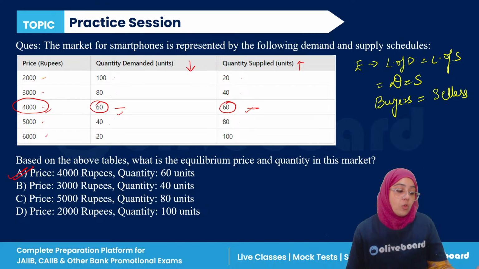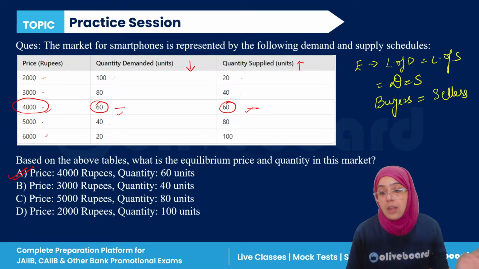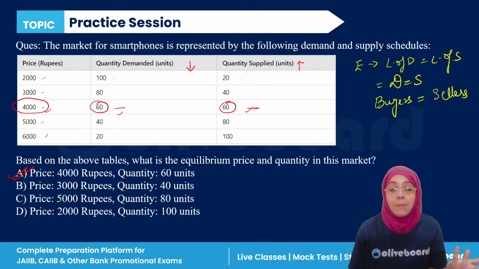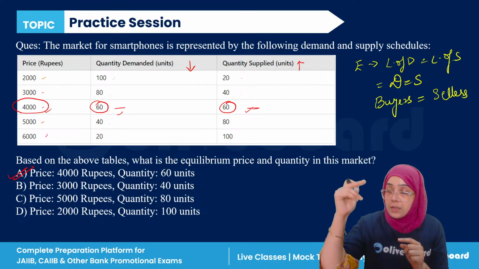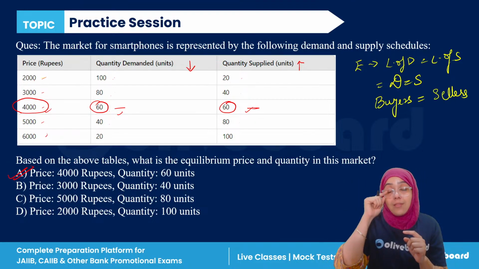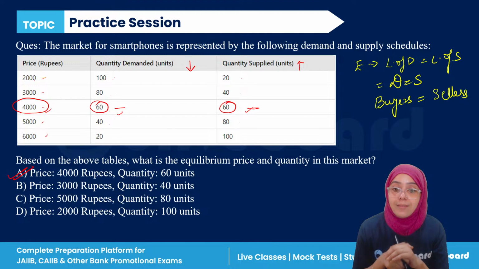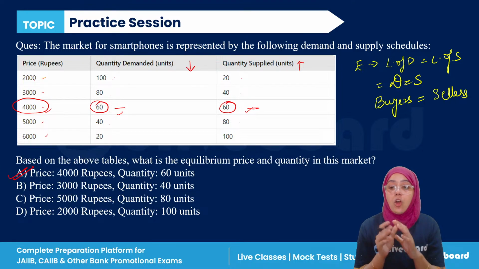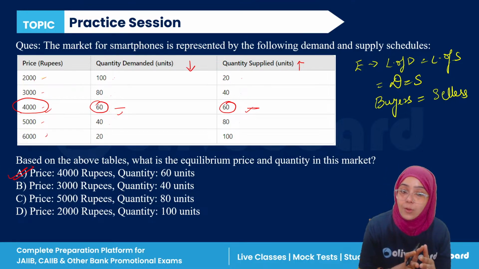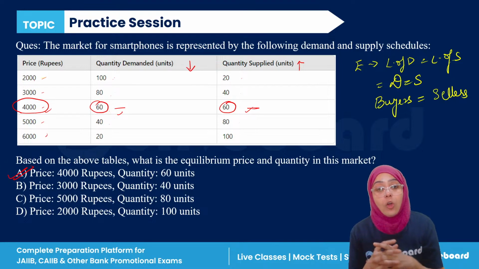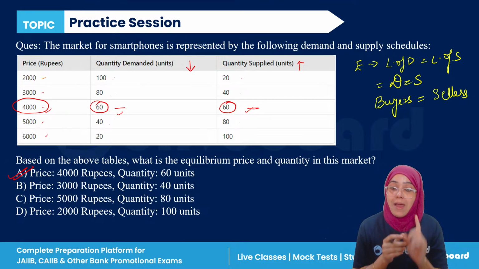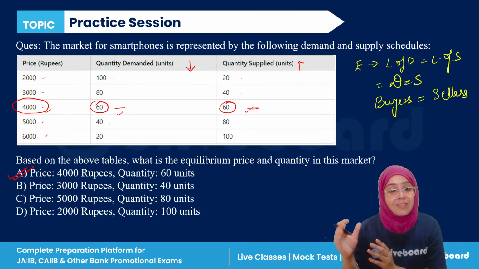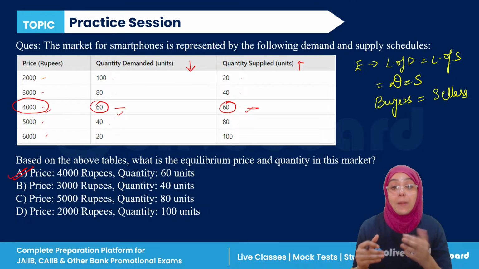Okay. So now you are all saying what? Very simple. See, when the prices are increasing, the demand is decreasing, which means it is a downward sloping curve. So the law of demand curve is always downward sloping, and the law of supply curve is always upward sloping. Clear? You have to remember, supply curve upward sloping, demand curve downward sloping.